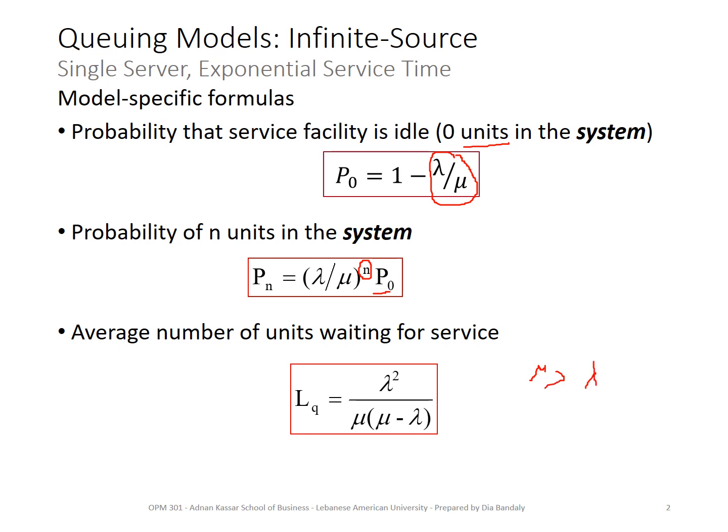Now, let's say you did not pay attention to that and you have a situation where mu is less than lambda. So look what happened here. Mu minus lambda, where mu is less than lambda, will be negative. And your answer here will be negative, which does not make sense, right? Because you are trying to find the average number of people waiting in line. It cannot be negative. So this will give you an indication that there's something wrong.